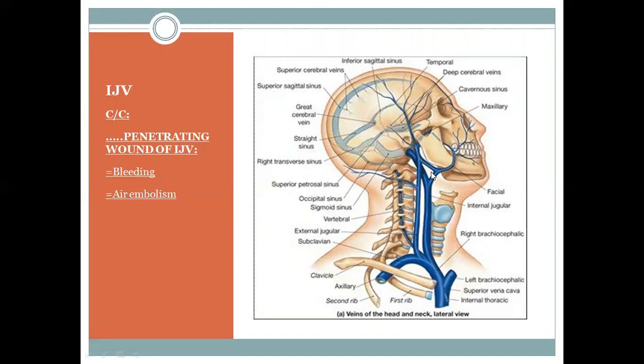This is the retromandibular. This is the anterior division of the retromandibular, and this is an external jugular vein. The anterior division of the retromandibular joins with the facial vein and forms the common facial, and the common facial enters into the internal jugular vein.